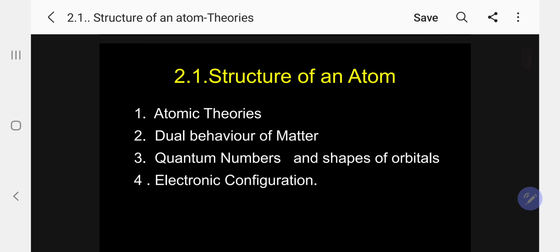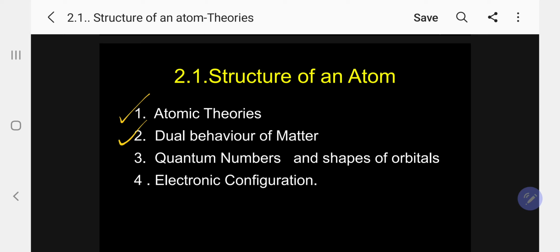So, under the structure of an atom, I am going to discuss up to BSc level, so that it will be useful not only for NEET but also for IIT. Under the structure of an atom, I am going to discuss number 1 subunit, atomic theories.